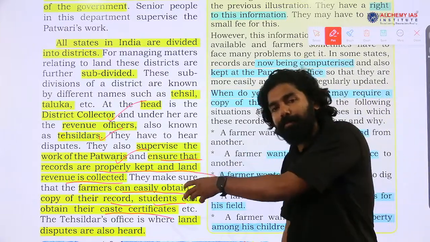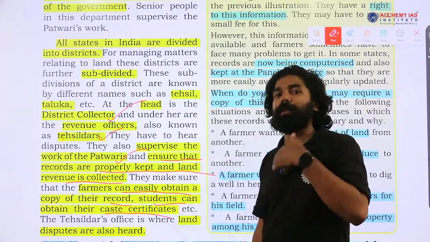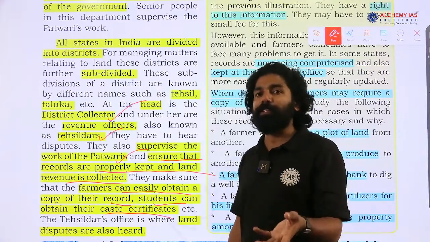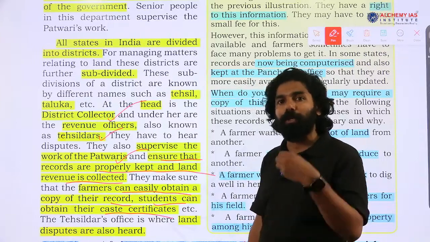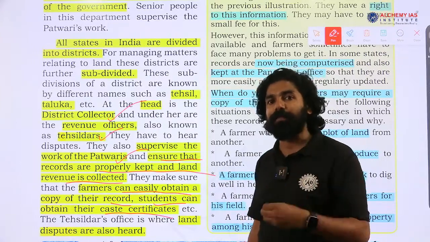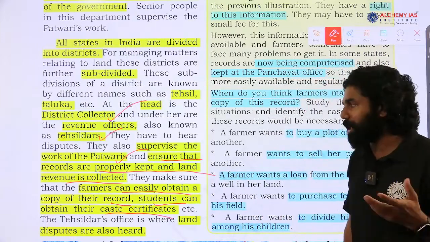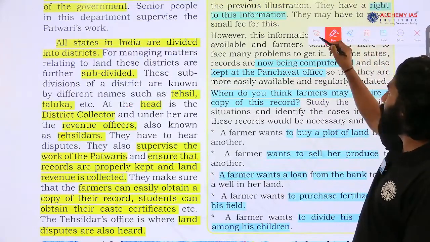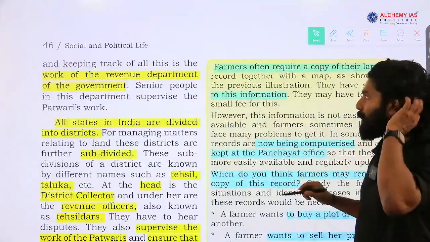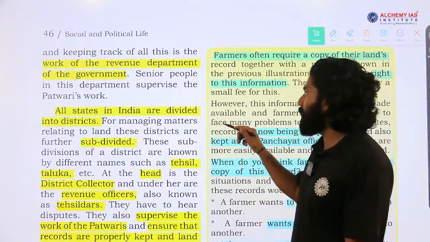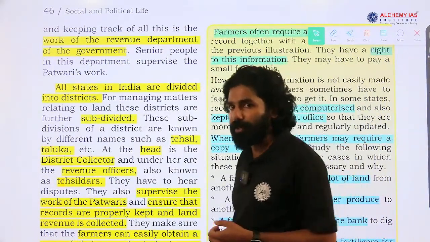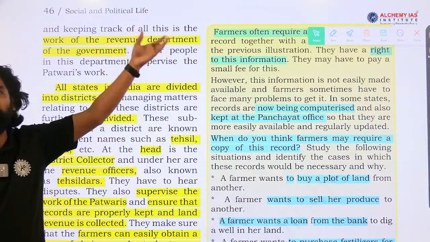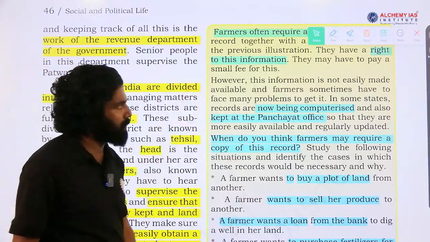For example, farmers have to get the land record for applying for a loan, or for getting a benefit under government schemes. In some cases farmers require the land record as a document to get a benefit under a government scheme or for financial assistance. So, this is the reason farmers require the land record, not just for the maintenance of lands or for resolving disputes. Other than that, it also benefits farmers in getting financial assistance, loans, and any benefit under government schemes.